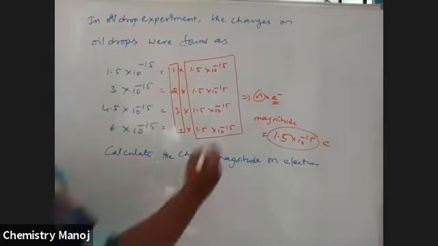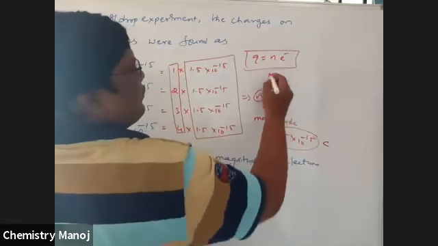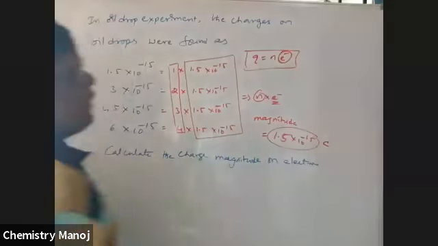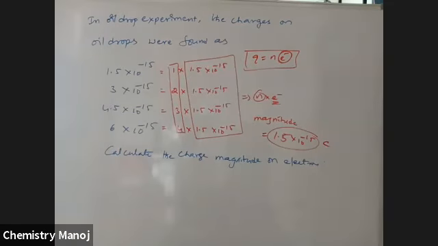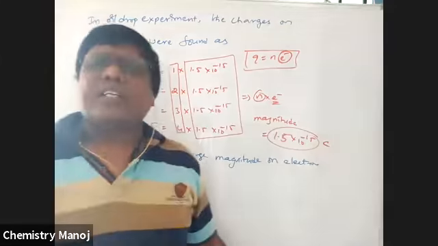That is the common factor that is applied. What is that formula? Q is equal to N into E. By using this formula, we get the charge magnitude of 1 electron. Here the value is 1.5 into 10 power minus 15 coulombs. These are some basic terms.